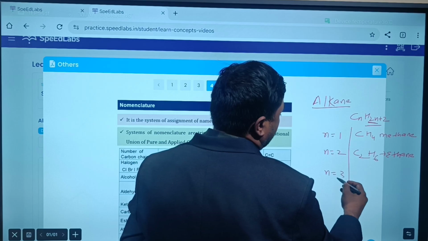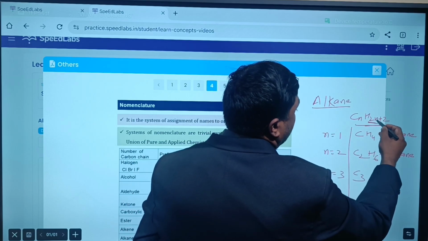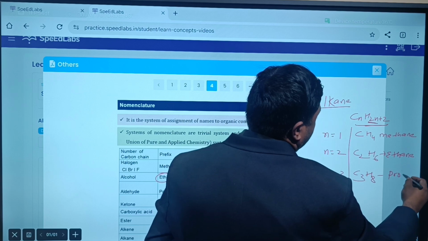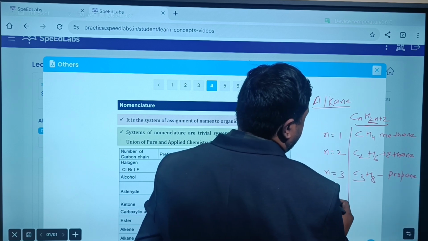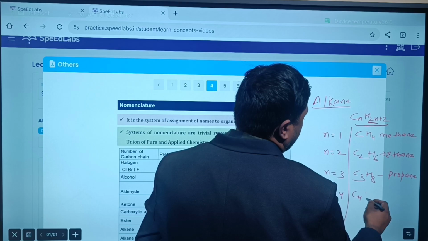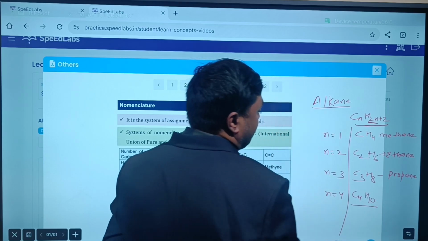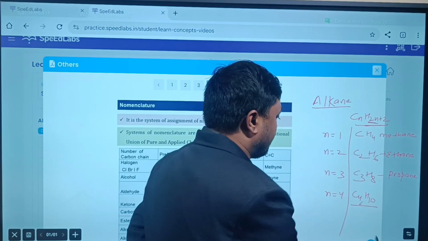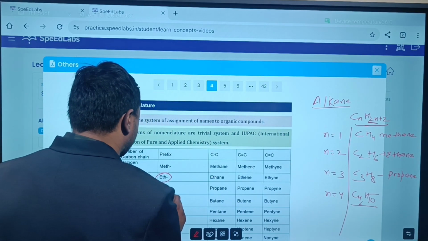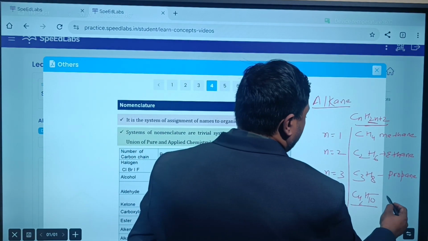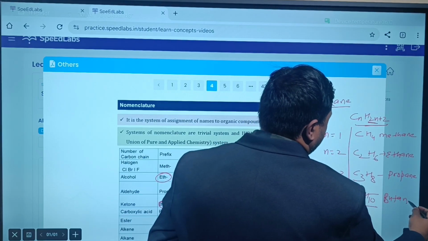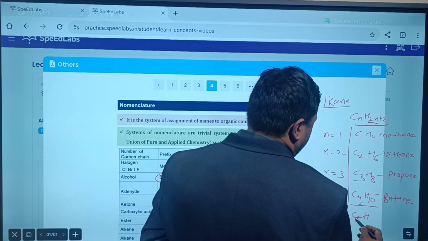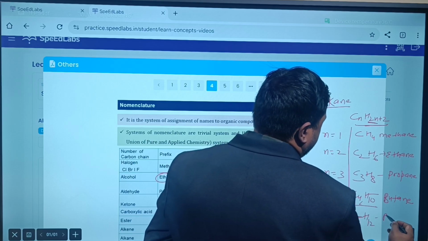Similarly, n equal to 3 gives C3H(2×3+2), that is C3H8, which is propane. For n equal to 4 we get C4H10. Whenever the hydrogen atoms are 2 more than 2 times the carbon atoms, it is an alkane. For 4 carbon atoms we use but, so it is butane. Similarly n equal to 5 gives C5H12, that is pentane. Yes or no?